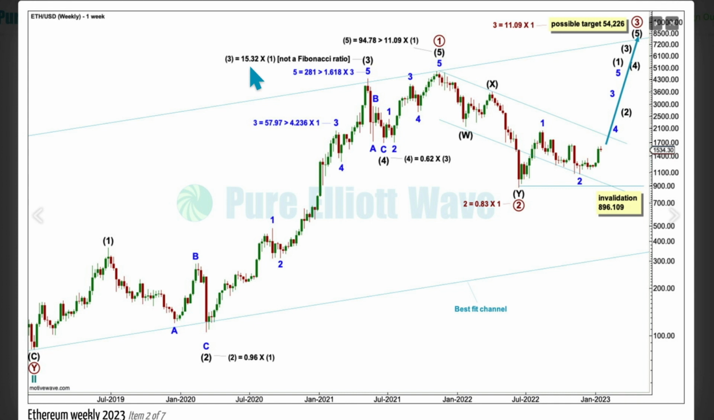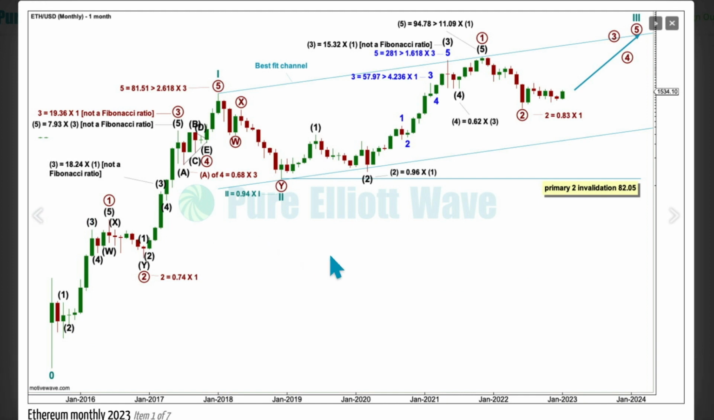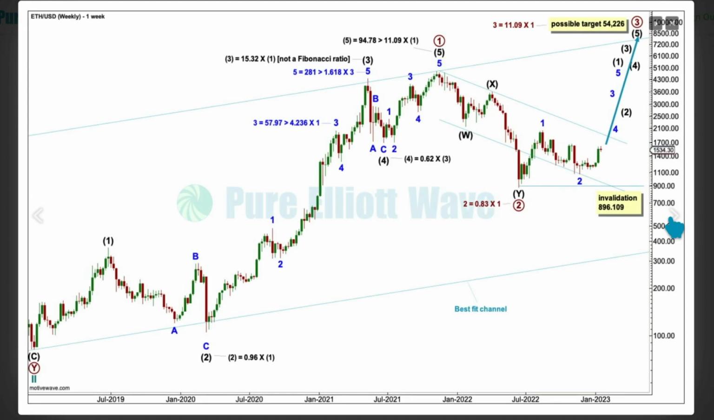times the length of intermediate 1. Minor wave 3 here is over 4.236 the length of minor 1, so this is a lot shorter. And when we look at the higher time frames going back to the monthly chart here, intermediate 3 is 18.24 times the length of 1, primary 3 19.36. So those waves within cycle wave 1 were more extreme than this.